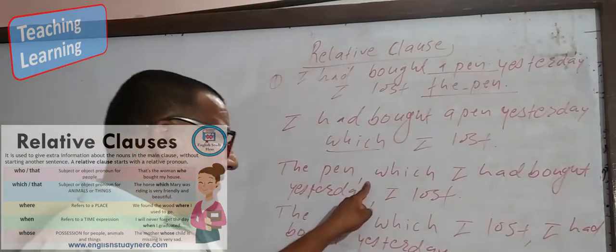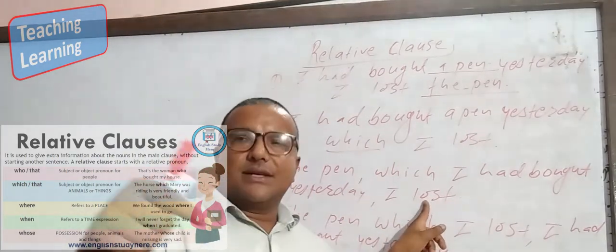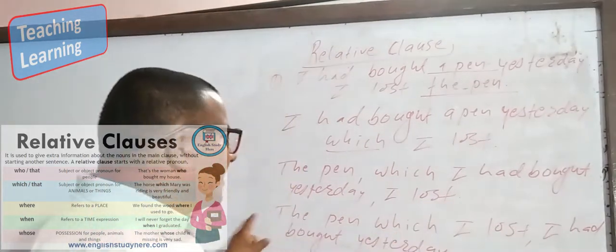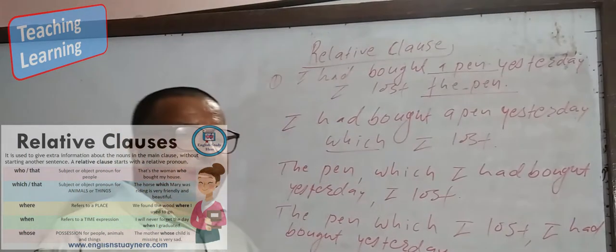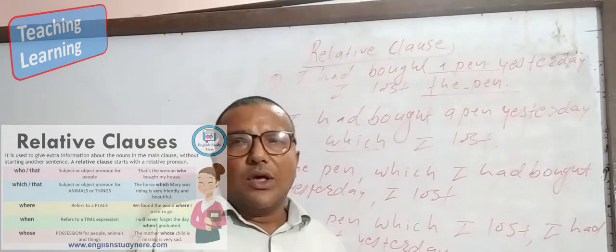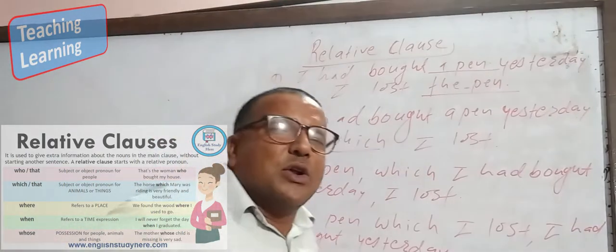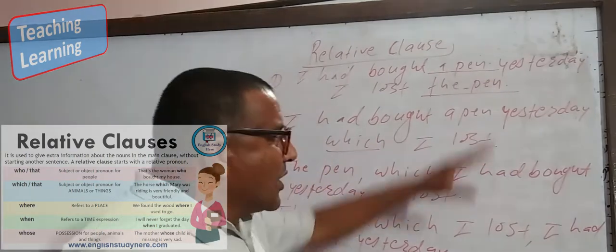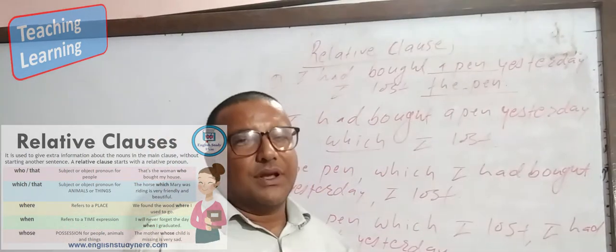The pen which I had bought yesterday, I lost. This is the second method. The pen which I lost, I had bought yesterday. Third method. We don't have to modify the sense of the sentence, but we can use simple to complex in the sentence of relative clause.